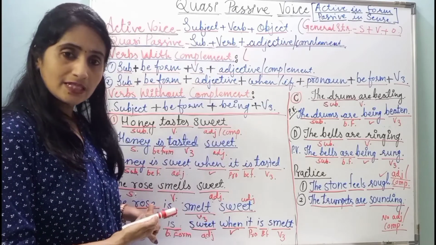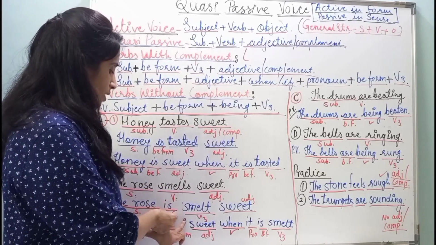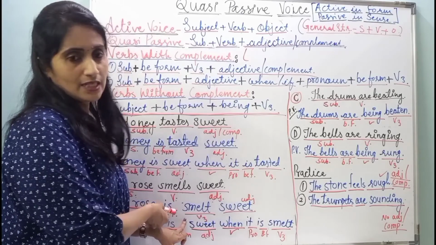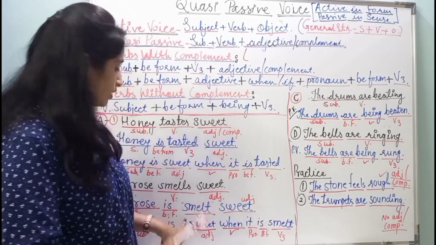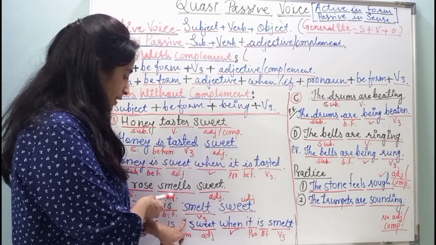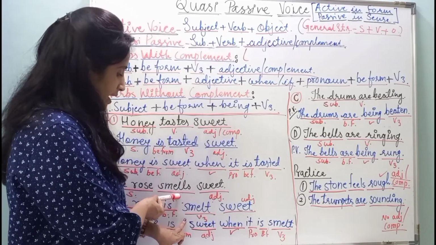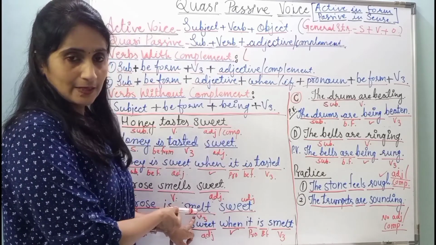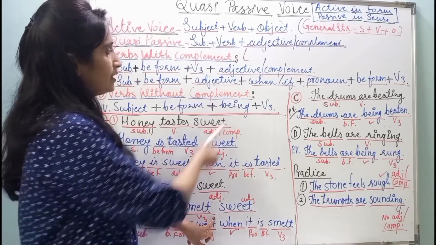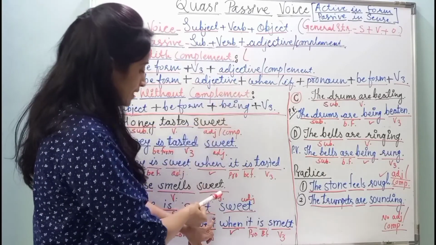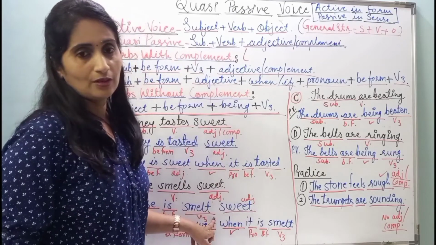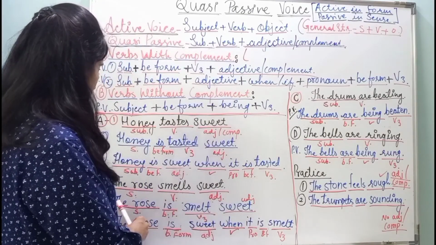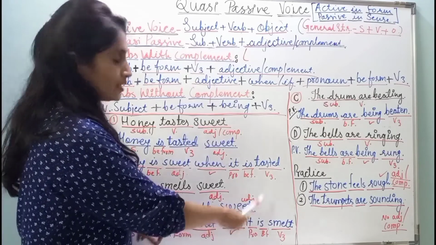Obviously, it should be "is", and so the be form I have written here is "is". Then what? V3. What is the V3? The main verb in the sentence is smell and its V3 is smelt, and so it is written. And finally, the adjective. In this sentence, sweet is the adjective and so it is written here. So the conversion of the sentence is: The rose is smelt sweet.